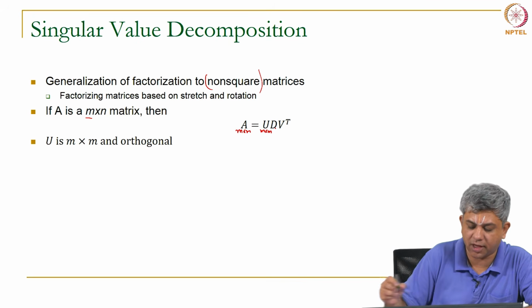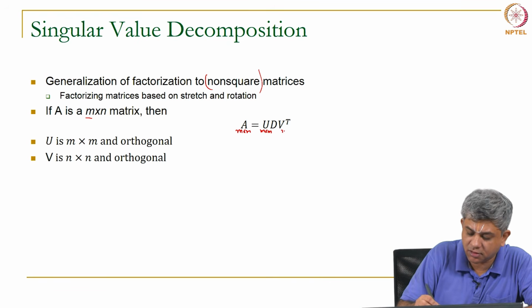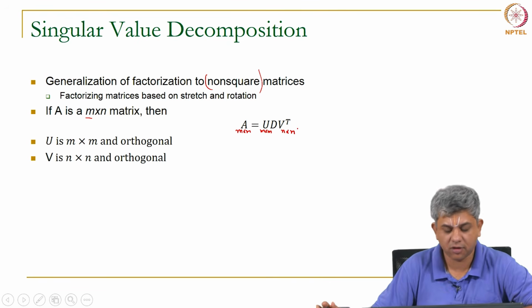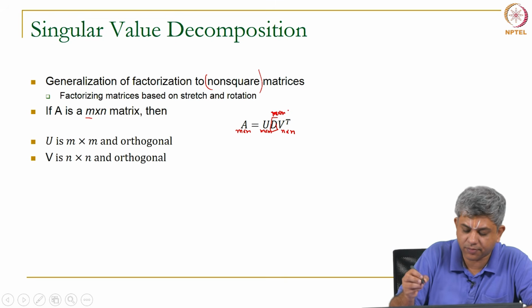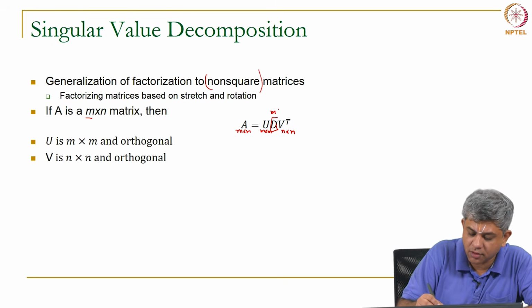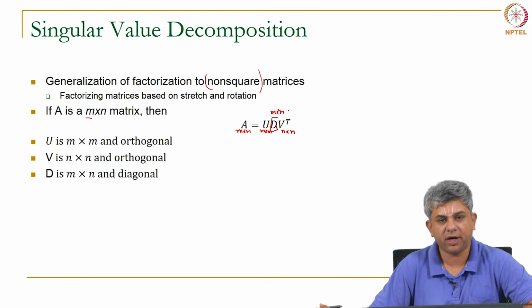U is an m cross m matrix, V is an n cross n matrix, and to match the sizes, D is an m cross n matrix.